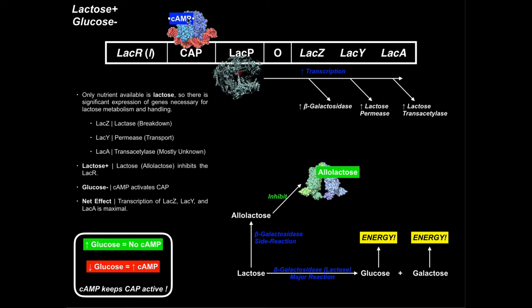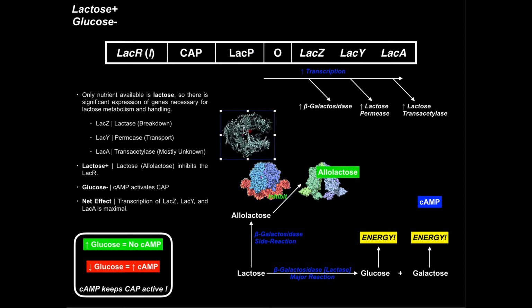And when cyclic AMP binds to CAP, then CAP binds to the CAP binding region. And when CAP is bound to this CAP binding region, that facilitates RNA polymerase to bind to the promoter. Okay? So really, you have to have 2 things present here. You have to have CAP bound to its binding region on the DNA, and you also have to have the LAC repressor not bound. Okay? Now, if there was a lot of glucose present, we wouldn't have this cyclic AMP, and then this CAP binding protein would not be bound here, and then RNA polymerase would not be bound.